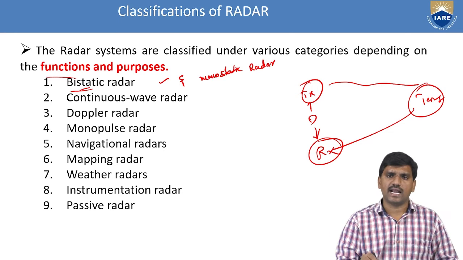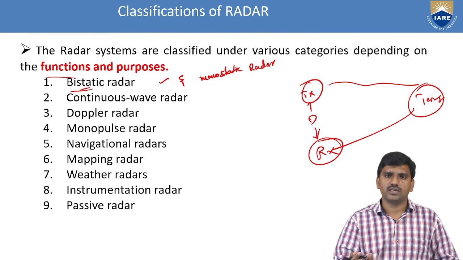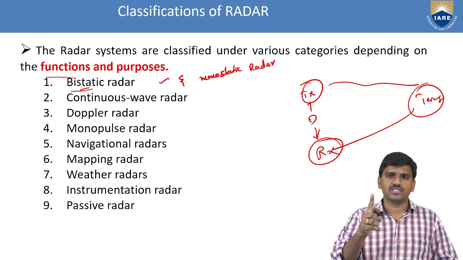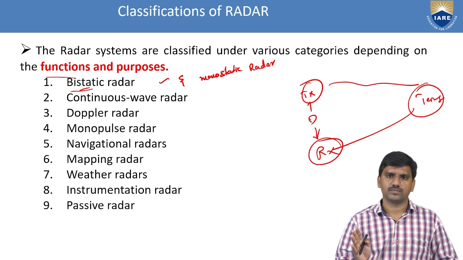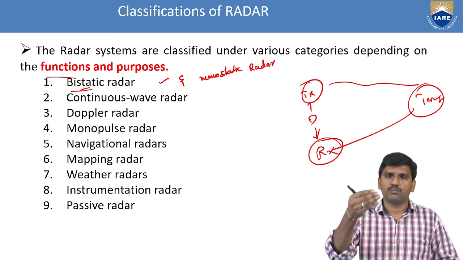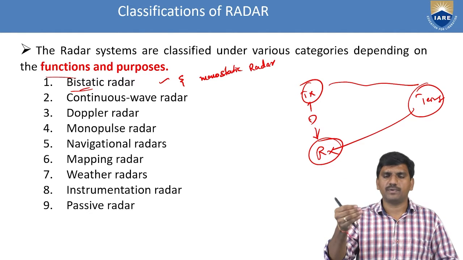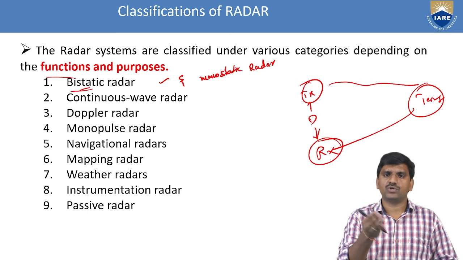In monostatic radar, to transmit and receive, we are using only one device. That means the transmitter and receiver are both co-located in monostatic radar. In bistatic radar, the transmitter and receiver are separated by a distance, d or R. So this is the difference between monostatic radar and bistatic radar.